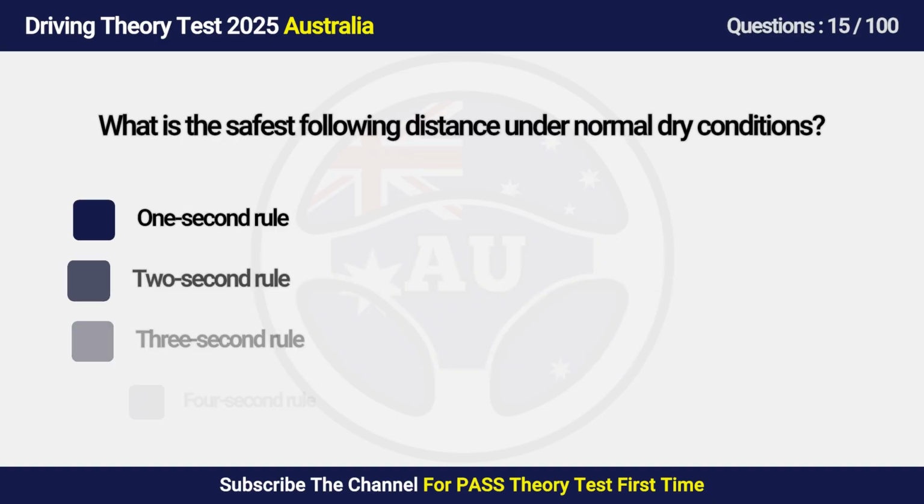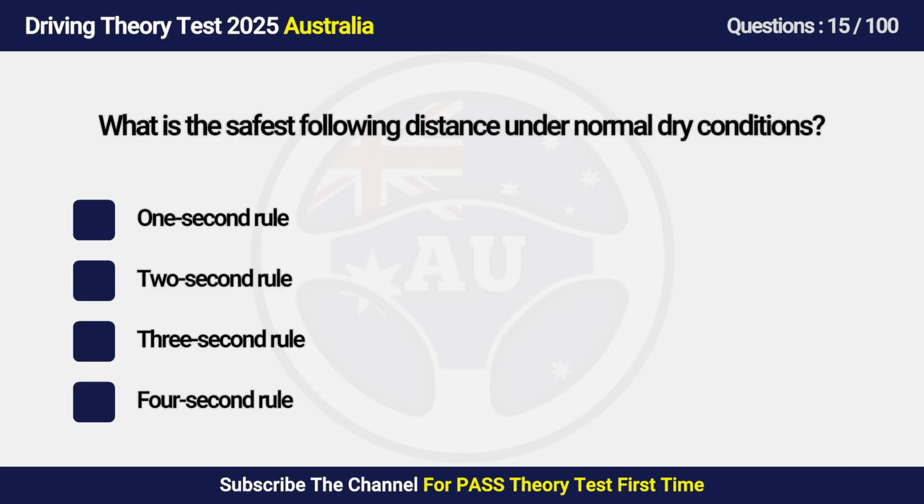Question 15. What is the safest following distance under normal dry conditions? A. Rule. B. Rule. C. Rule. D. Rule.